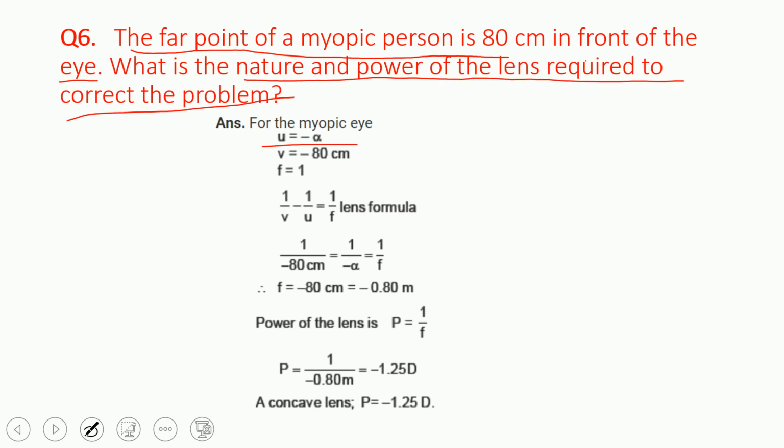Now for the myopic eye, u is equal to minus infinity and v is equal to minus 80 centimeter. So f is what is to be found. Now we are substituting all these values in the lens formula: 1 upon v, that is 1 upon minus 80.